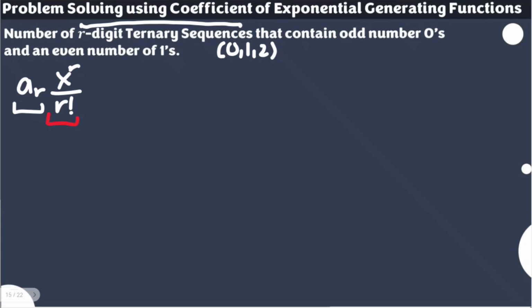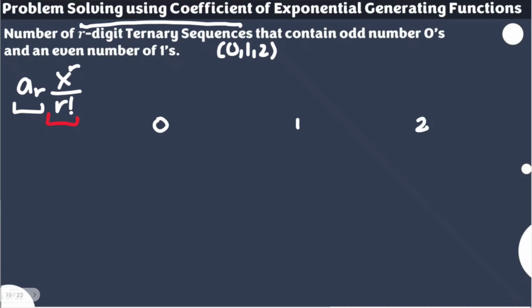Now for this, we simply try to come up with the exponential generating functions for each of the given digits that will represent their conditions, and then later on find ways to provide the a sub r value. I would like you to think of this one for digit 0. Take note. Let's start with 2.